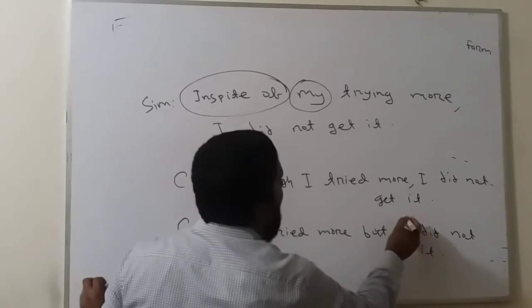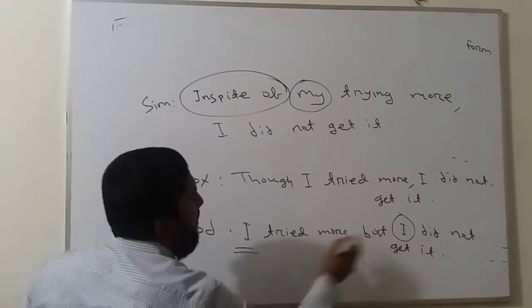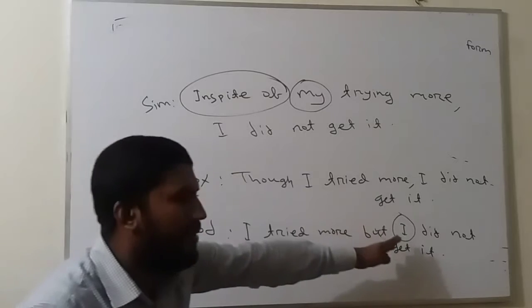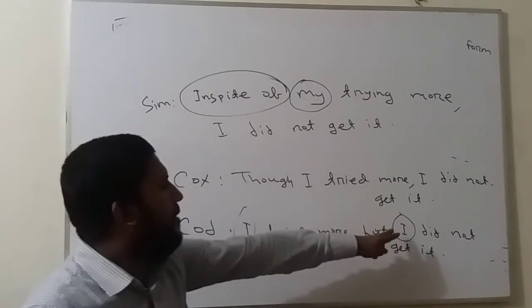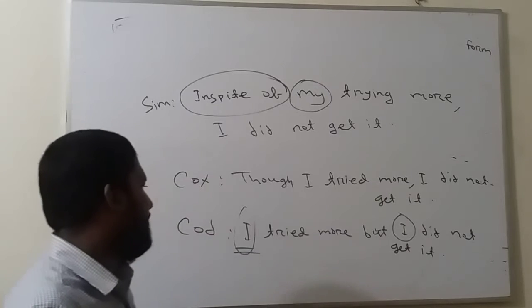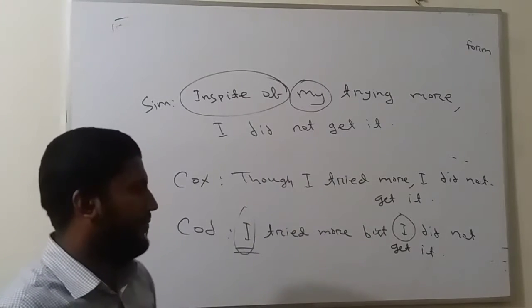If you want, you can delete I, because these two I are the same. If two subjects are the same, then you can use only the first one; the second won't be needed. So the compound is: I tried more but I didn't get it.